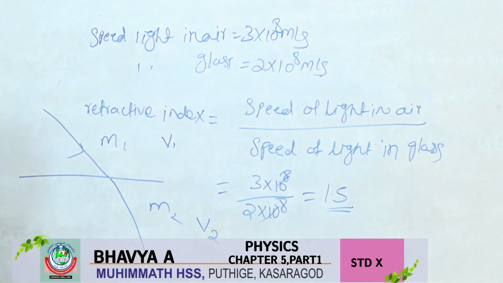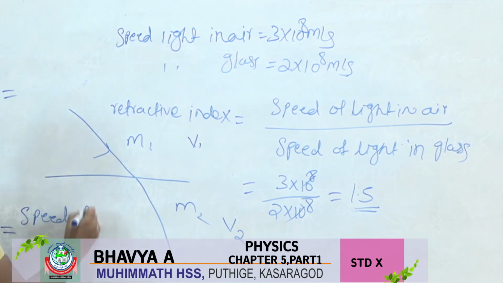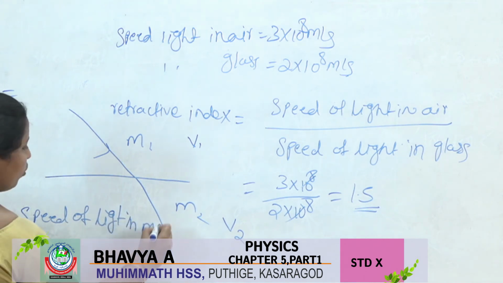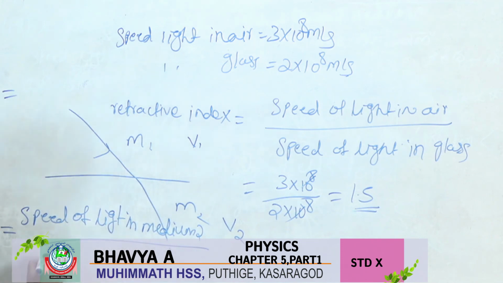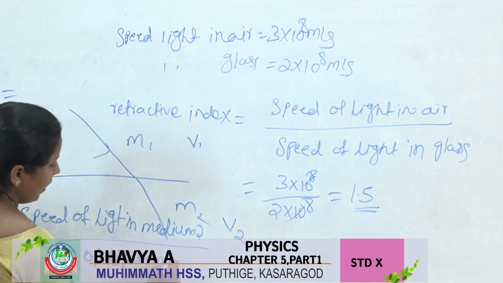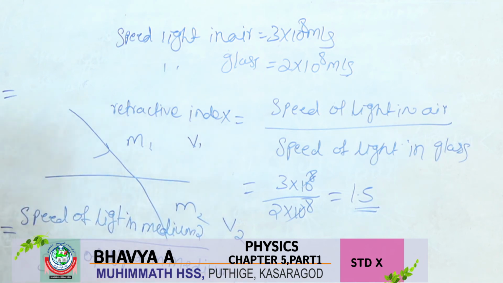So we can calculate the speed of light in medium 2 divided by the speed of light in medium 1, that is v2 divided by v1, for medium 1 with respect to medium 2.